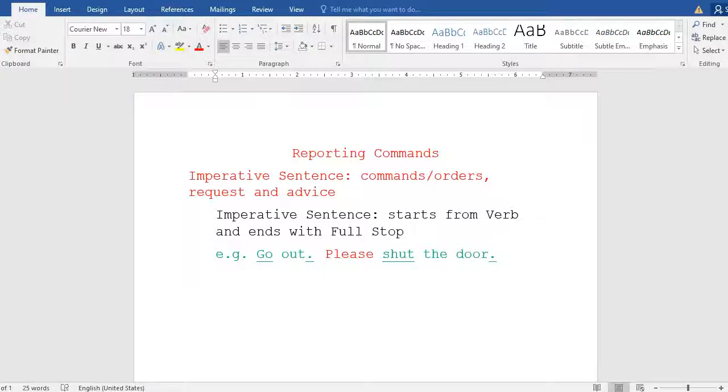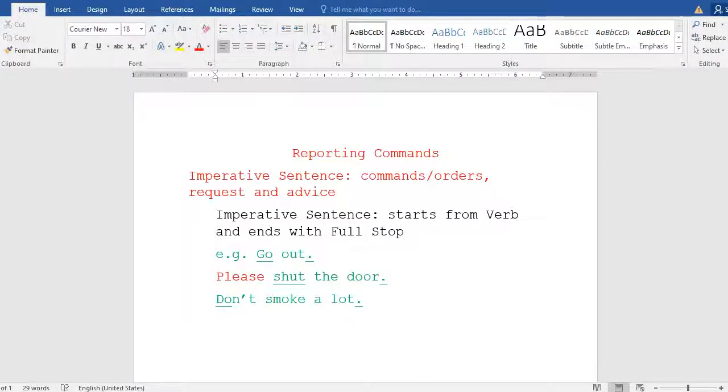This is the way. Another example I would like to tell you: don't smoke a lot. See, don't smoke a lot. In this sentence do is a verb, you already know about that, and at last there is the full stop. Understood? This is also an imperative sentence, because it starts from a verb and ends with a full stop. And don't smoke a lot means this imperative sentence is expressing advice. You got to know the meaning of this one.